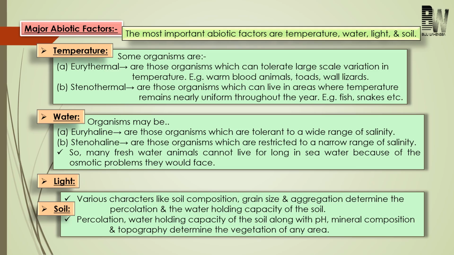That means percolation, and the water holding capacity will also be determined. And these two characters, that is percolation and water capacity, along with pH of the soil, mineral composition, topography, that is the physical feature of an area, will determine the vegetation of any area.